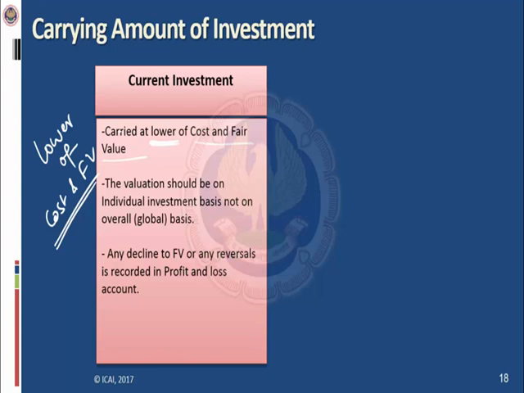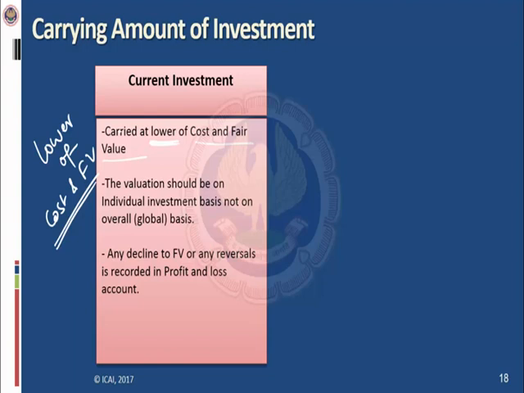So the cost is 1000, fair value is 800. So the entity has to carry its current investment at the lower of cost or fair value. So fair value is 800 multiplied by 100, 80,000. Cost is 1 lakh. So it has to be measured or carried at 80,000 rupees.